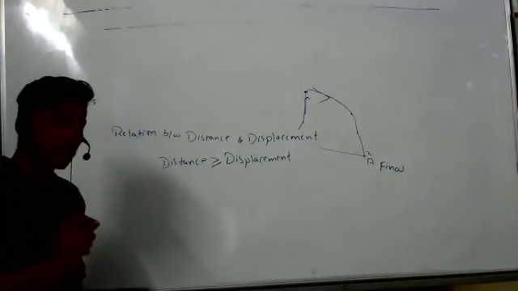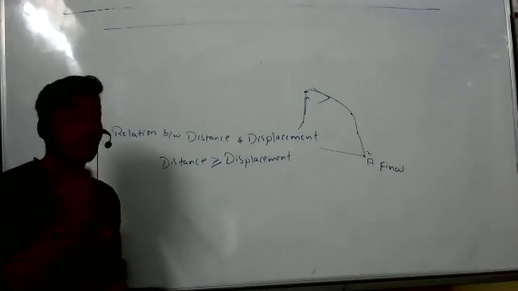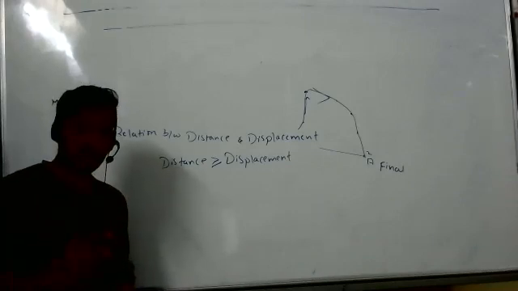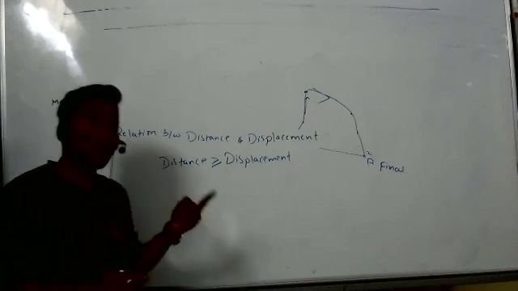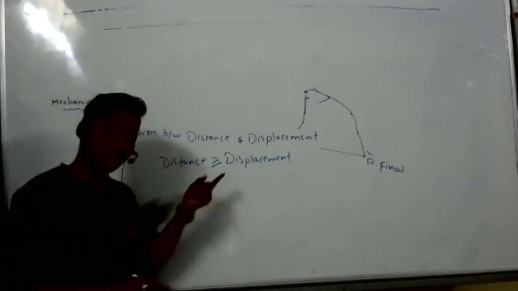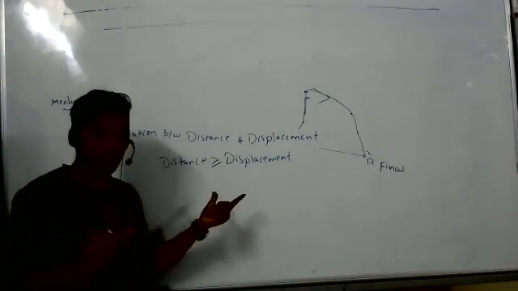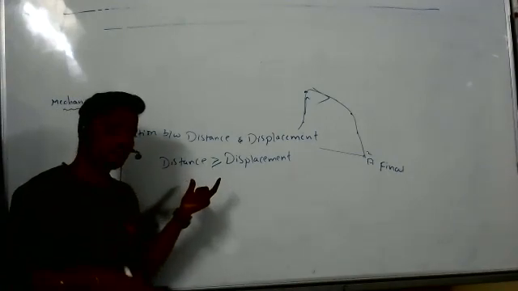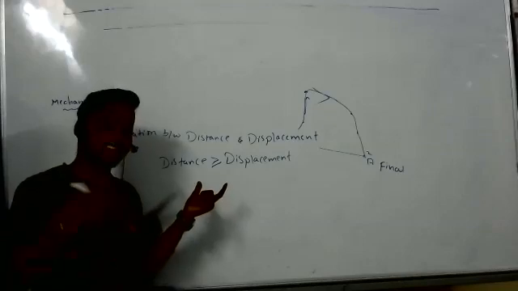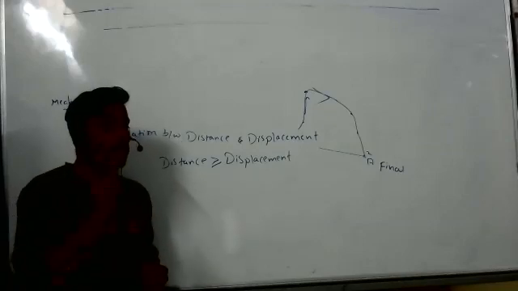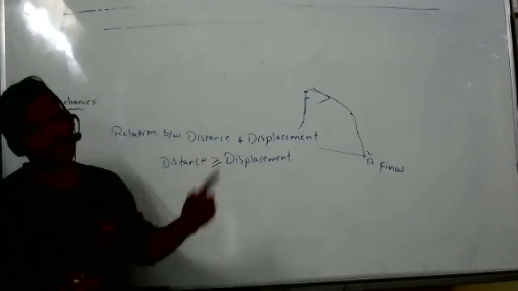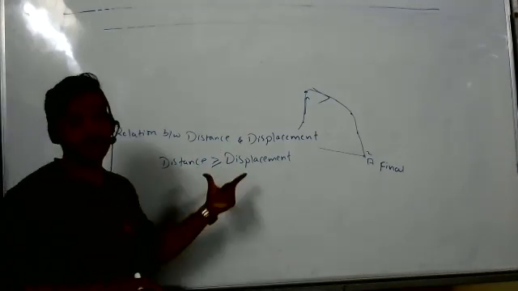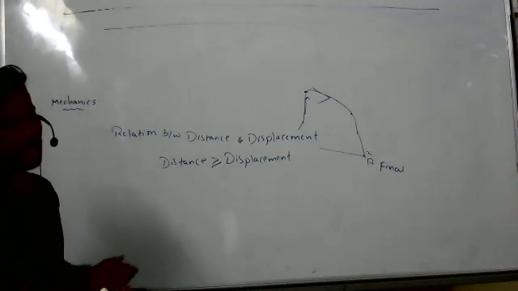It is not possible for distance to become smaller than displacement. There is a possibility that distance is equal to displacement, or distance is greater than displacement. Whatever the condition or situation, distance cannot be smaller than displacement. This is the relation between distance and displacement.